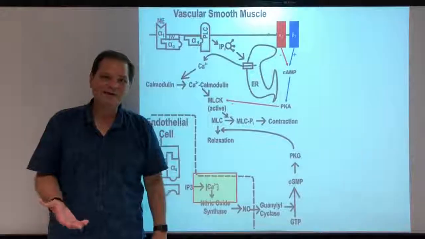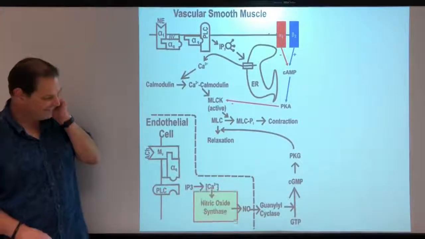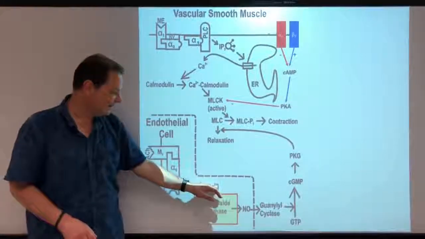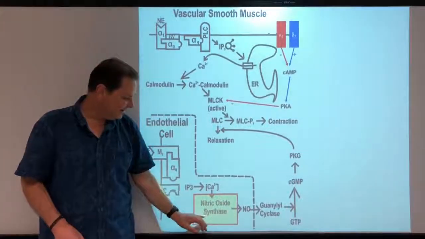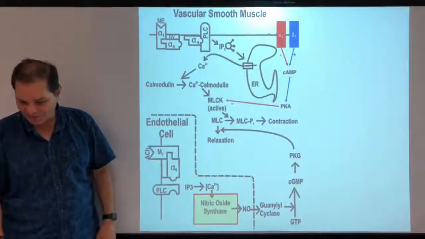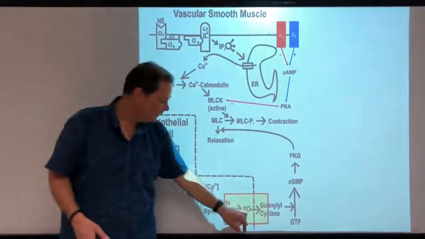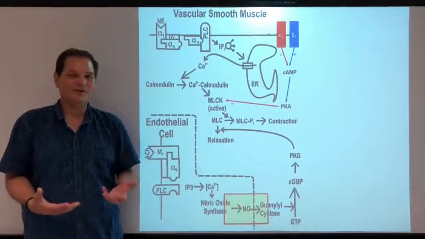Now, the target in endothelial cells is a different target. It's actually nitric oxide synthase. Actually, it's calcium binding to calmodulin, which activates this. And in response to this, you increase nitric oxide, which is a gas, okay? NO, nitrogen and oxygen. The gas, as you know, most gases are permeant to membranes.